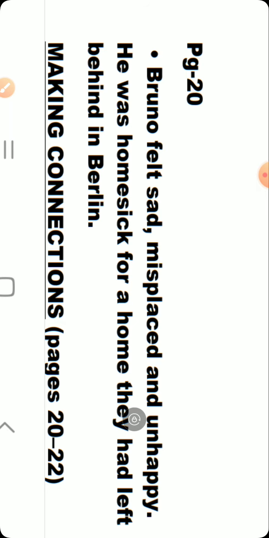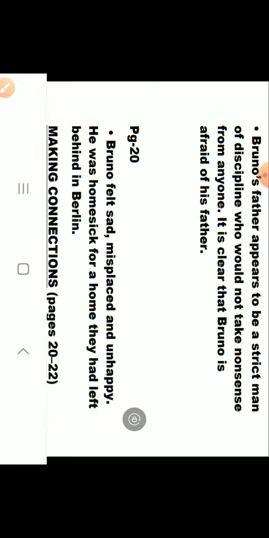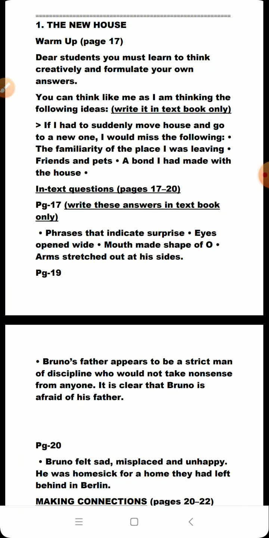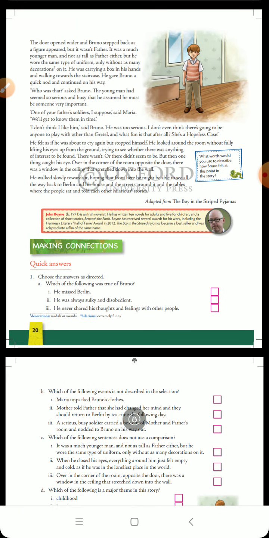Next, we will be coming to making connections, which we will also be doing in our textbook only. You can see there are questions which are given here.